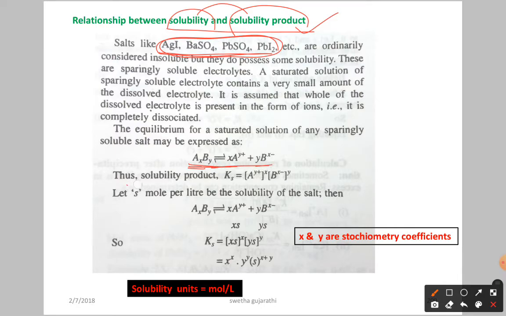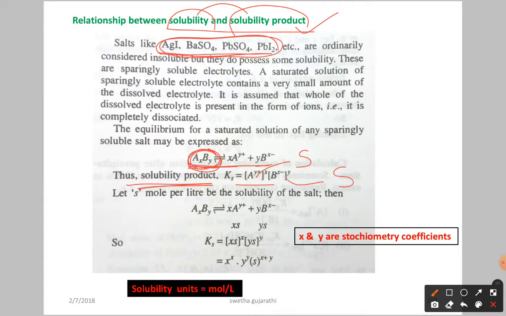Now if you read the solubility product definition, which we already discussed, we take the product of the concentrations of the products. The reactant is a solid, so we are not going to consider it, because its concentration does not change. For this ion, assume the concentration as S, and for this ion also assume the concentration as S.